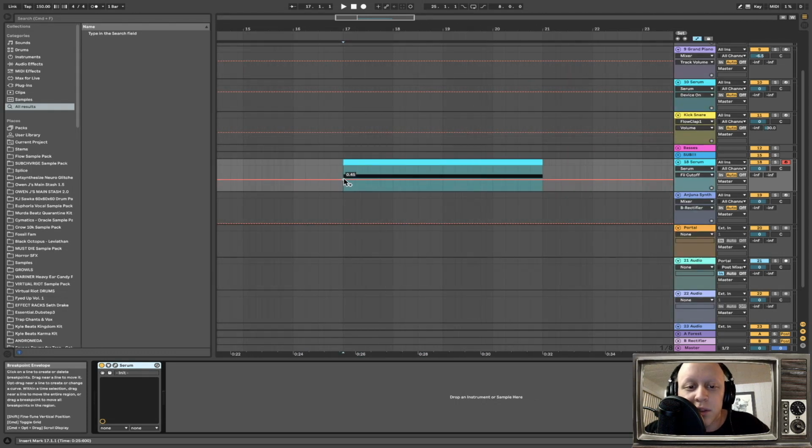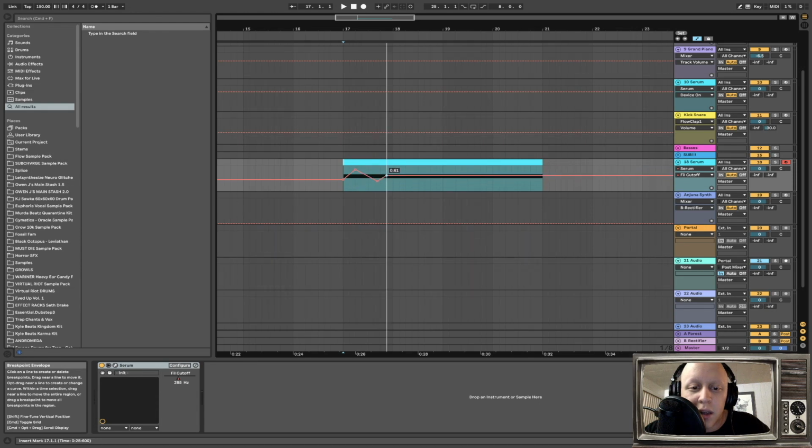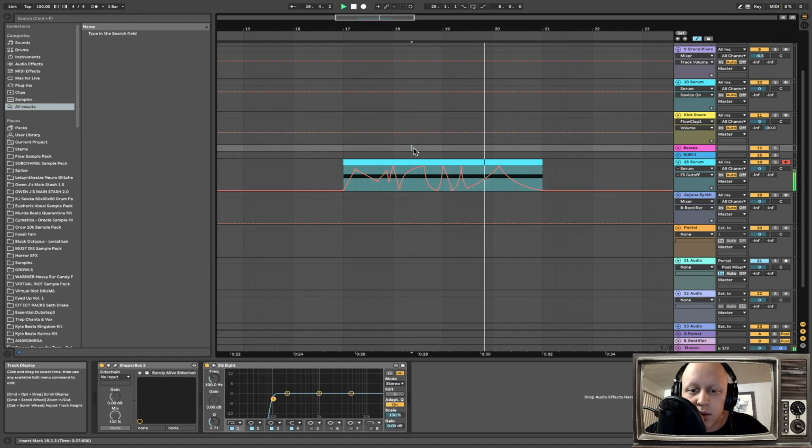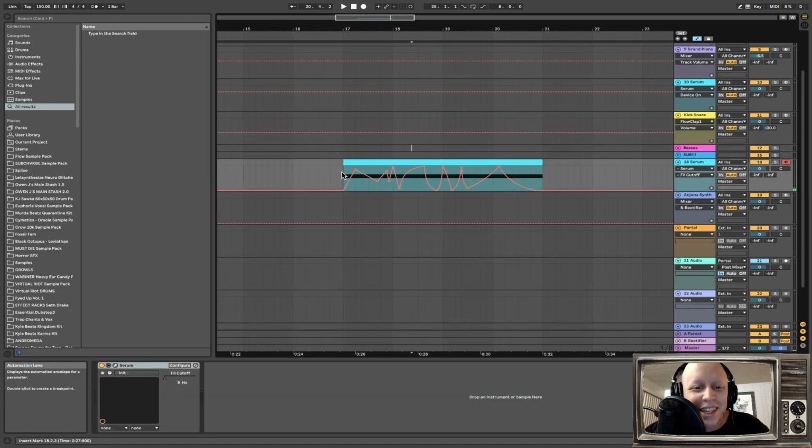And what we're gonna do, guys, is we're just gonna draw some weird, wacky, filtery automation on this boy. So we're gonna get kind of nutty with it. Let's get maybe some longer sweeps in there as well. Maybe some cool little stuff like that. Let's get that a little bit more down as well. Sounds pretty cool to me.